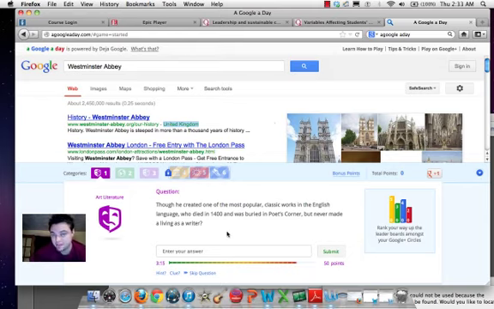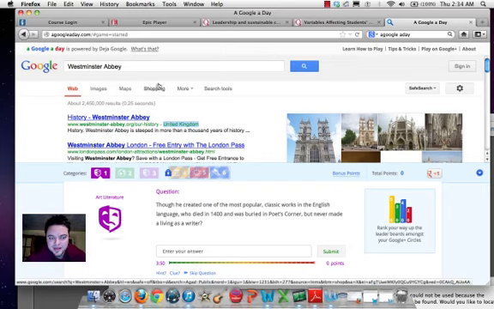I haven't found the answer. It's probably going to take me a while, but I do know that this place they're talking about, Poets' Corner, is actually a part of the cemetery in England, in Westminster Abbey in England. All right, now I need to find out who created one of the more popular classic works in the English language, who died in 1400. So I want to find out people who died in 1400 and are buried in Poets' Corner in Westminster Abbey in England. So let's go ahead and put that in.